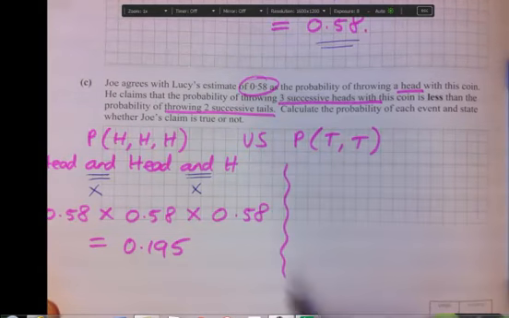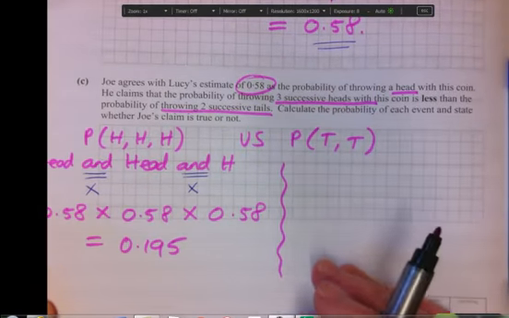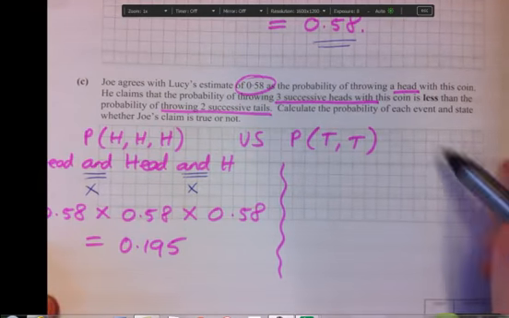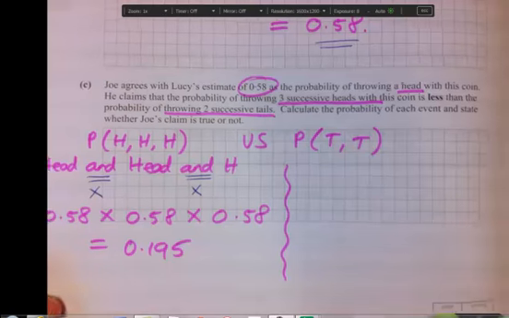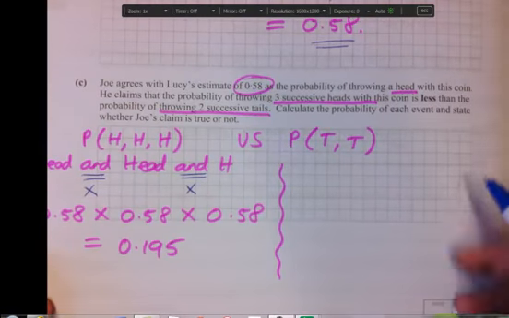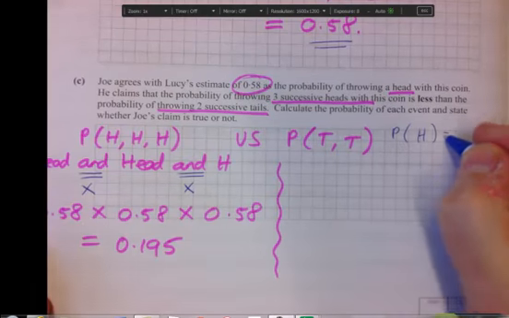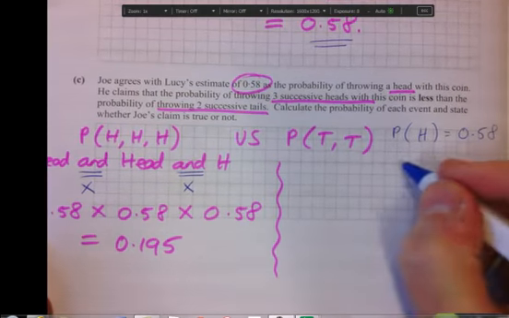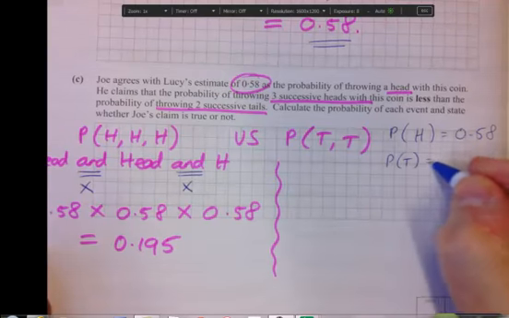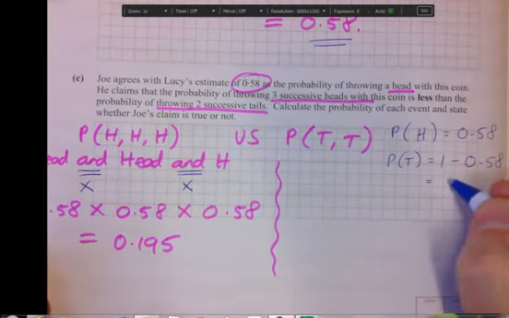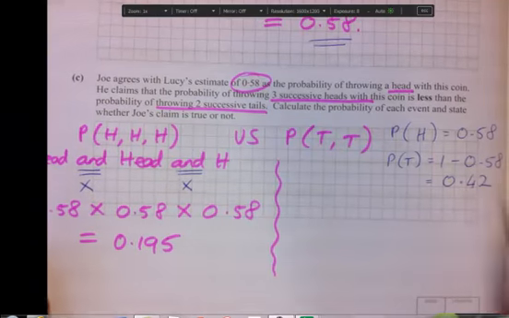So versus the probability of a tail and a tail. Now before you can calculate the tail and the tail, you have to do a little calculation over here. I'll put it in pen so it's a little bit smaller. If the probability of getting a head is 0.58, well then the probability of getting a tail is 1 minus 0.58, so that's 0.42.